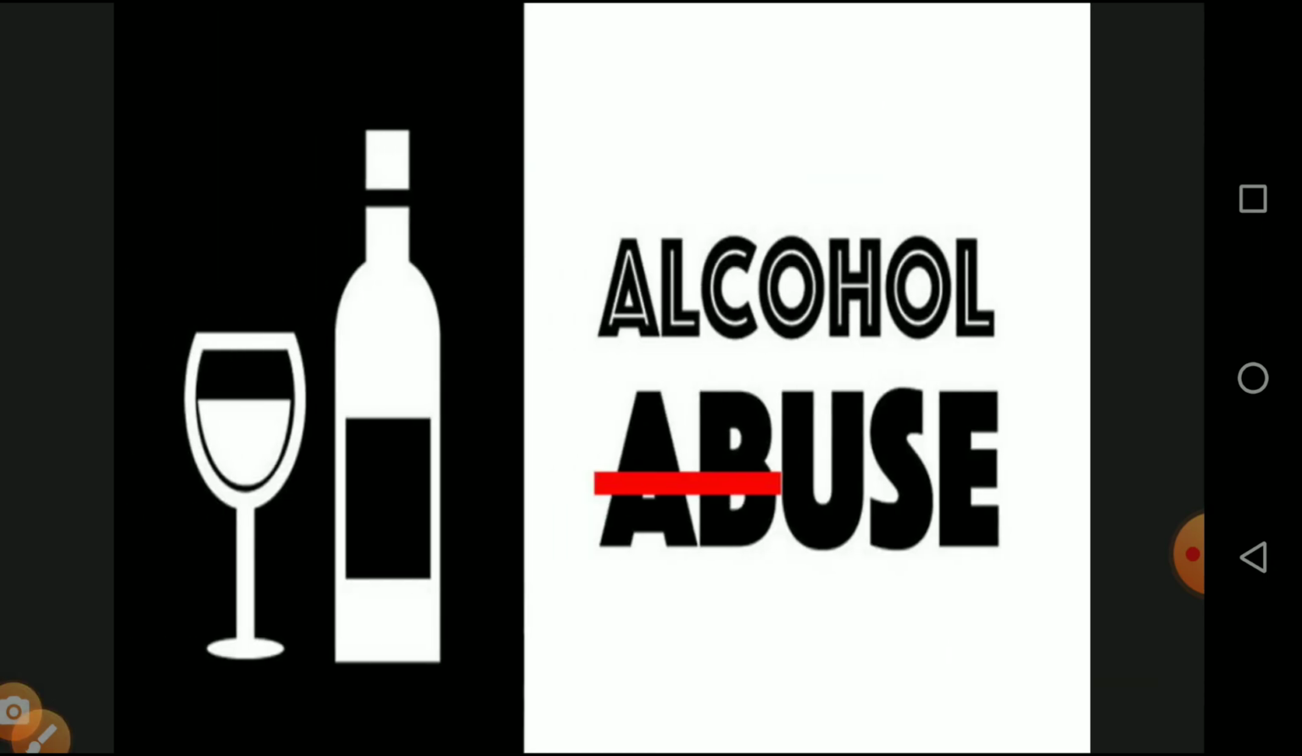And the second abuse, we will see about alcohol abuse. We know very well that alcohol also creates some kind of problem. What are the things caused by alcohol? Let us see in the form of the textual content.